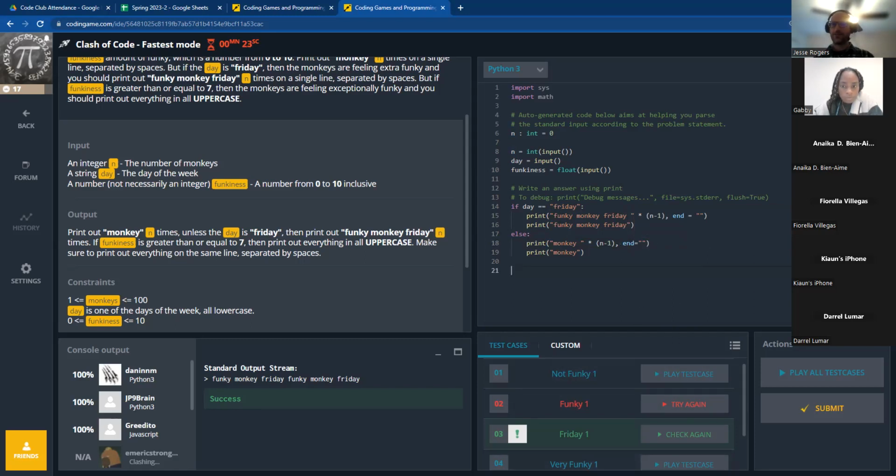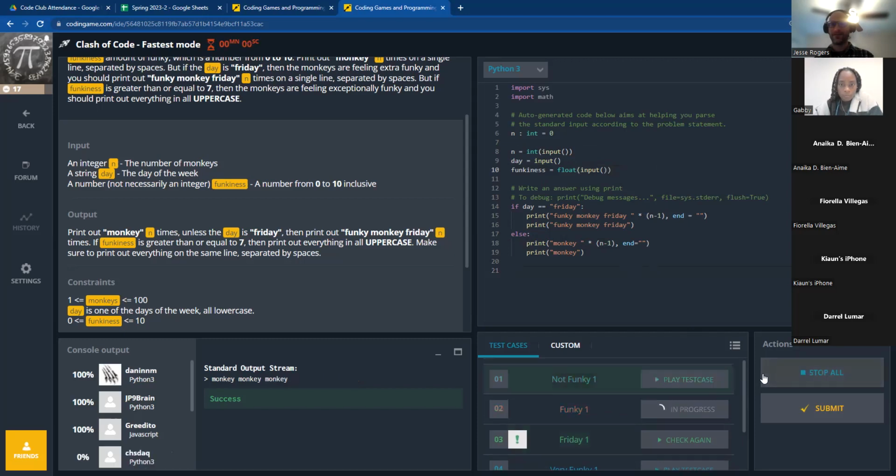All right, so that's going to solve most of them, but the problem is that I need it to print in all caps if the funkiness is greater than 7, right?